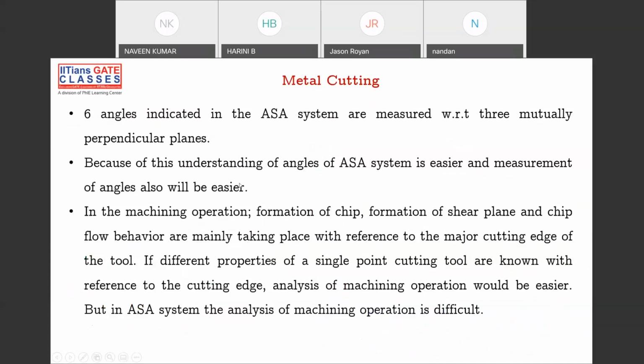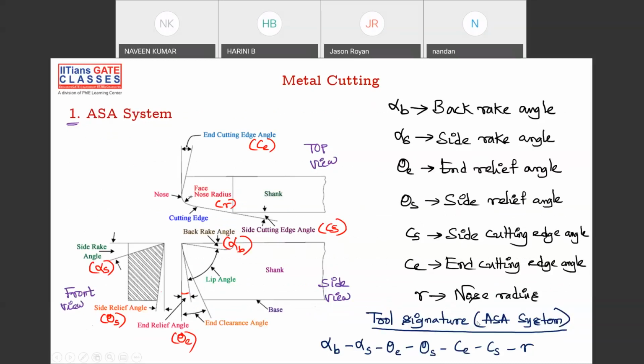So all these things are simple. We have 6 angles, and this is called the ASA system, that is American Standards Association. Please remember these are the angles in the ASA system.